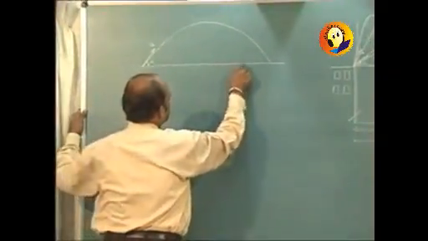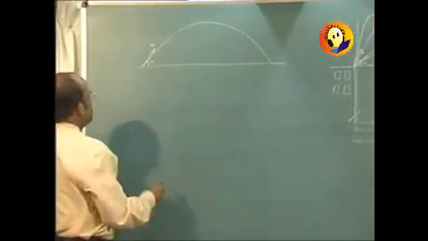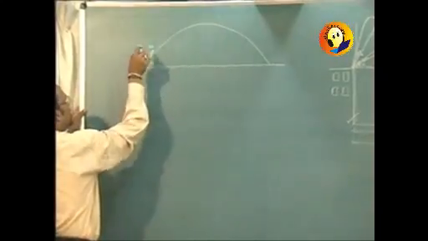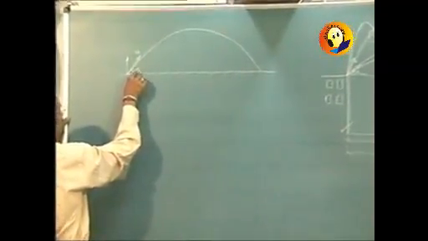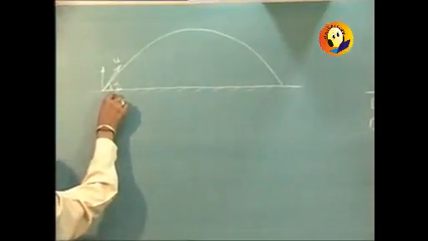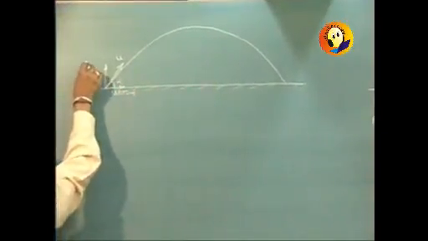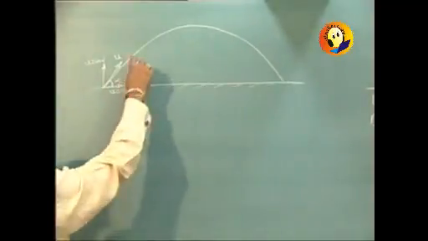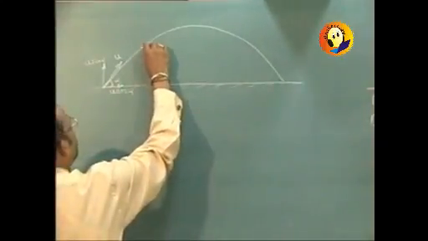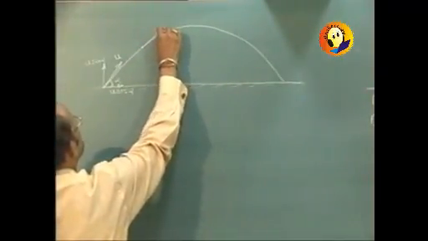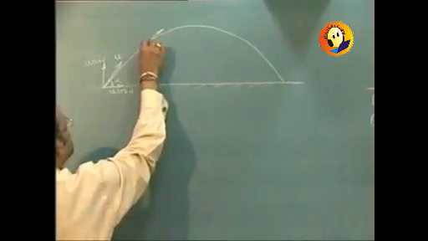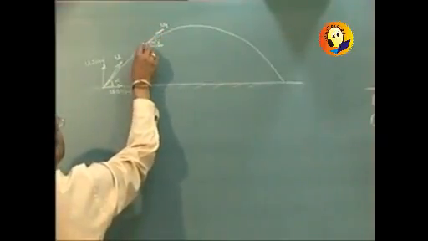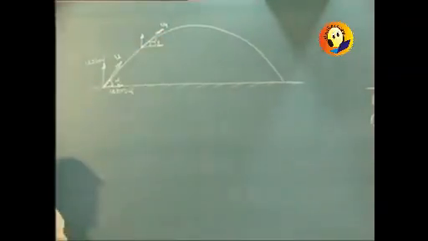So let us start with the first case. Now this velocity is going to have two components, the vertical component and the horizontal component. The horizontal component obviously will be u cos alpha, and the vertical component initially will be u sin alpha. Now if we consider any intermediate point, then the velocity is always going to be tangential to the path. And suppose this angle is some other angle alpha 1 and the velocity is u1, then you will again find the horizontal component and the vertical component of it.